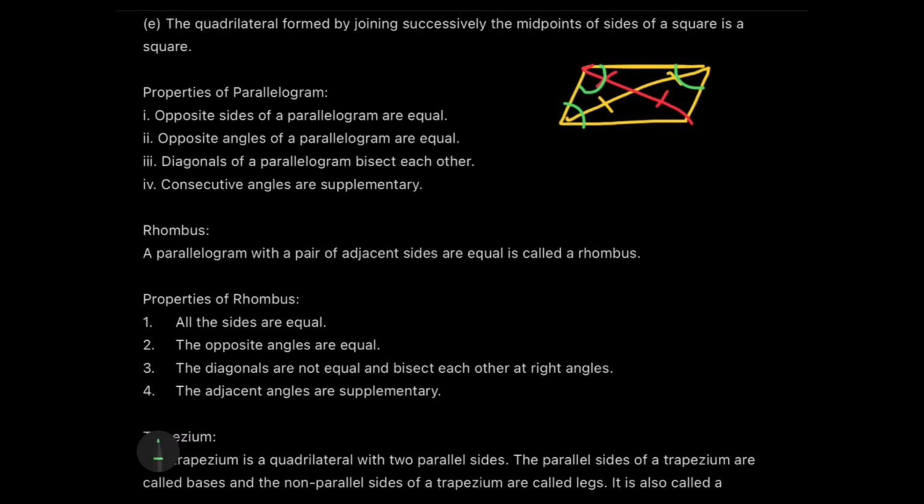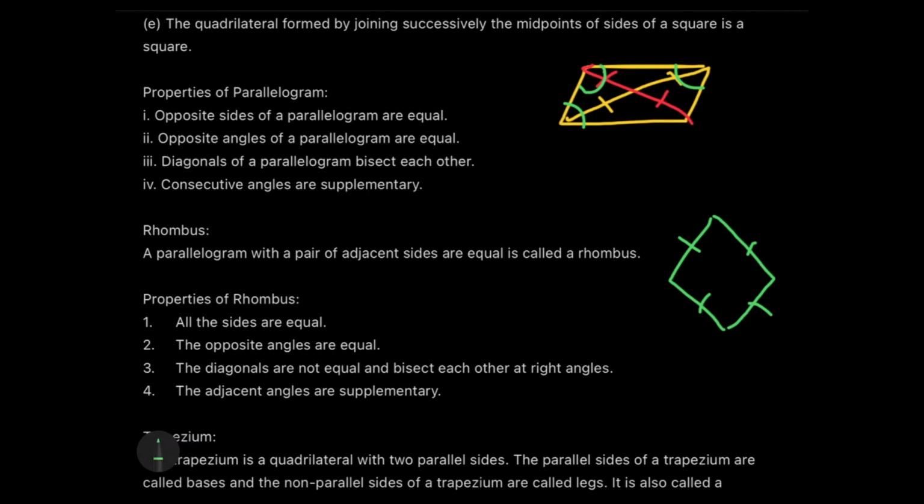Coming down to rhombus. Now rhombus is very similar to a square and often mistaken also to be a square, but it is not so. Rhombus can look like this. The similarity is, of course, that the sides are equal. So this is one major similarity. We also have the similarity that the opposite angles are equal. All right. The diagonals are not equal and bisect each other at 90 degrees.